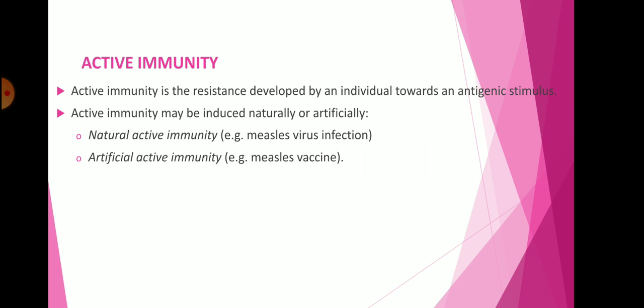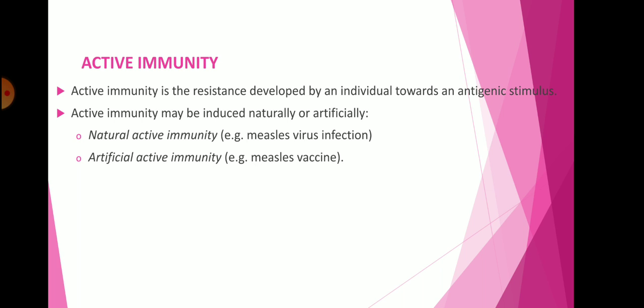And secondly, that is artificial active immunity, produced by measles vaccination. We know that a vaccine consists of half-killed or killed viruses or bacteria. So these vaccines are introduced into the body of the organism, which is essential to produce active immunity against measles. So active immunity has two types: natural active immunity and artificial active immunity.